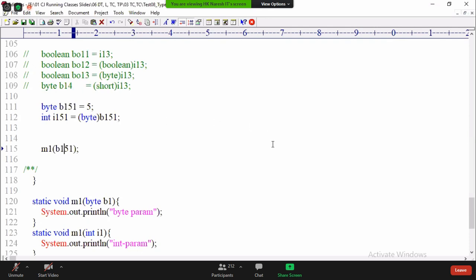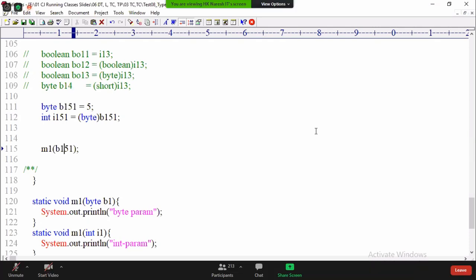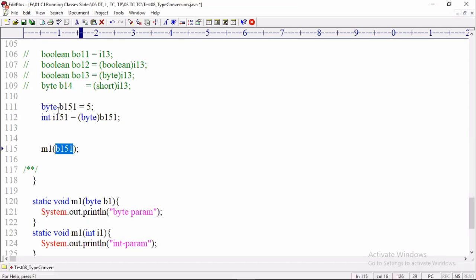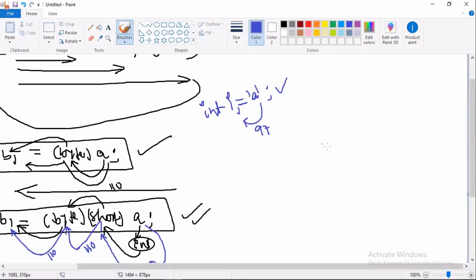Start using your brain. If you don't carry my points, you will never give the right answers. What I specified here is b1, so b1's type is byte. You should not look at the right side value, because values are coming at runtime. At runtime, the value is also coming as byte type. So which parameter method should execute? Byte. A simple point, why do you always get confused?